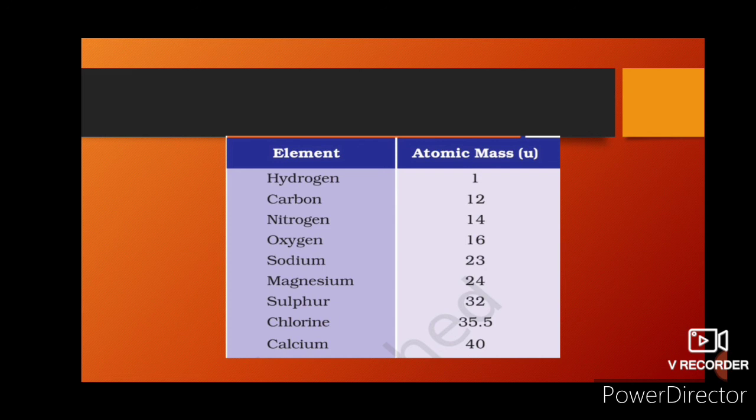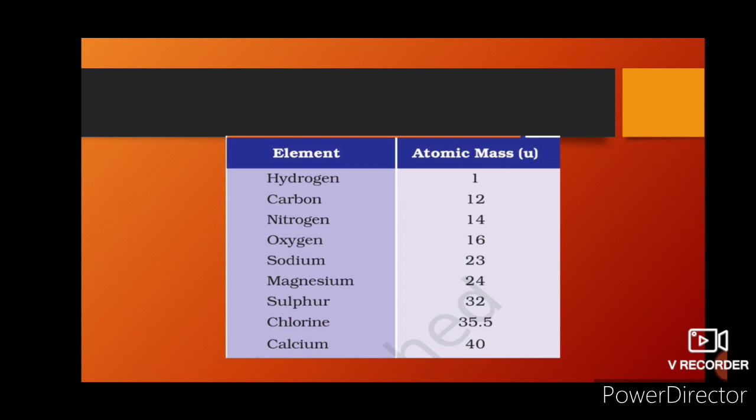You have to learn them by heart because when we move further in this chapter, we have many calculations, and for that we need the symbols of elements and their atomic masses. So please learn them by heart, at least for 9th standard.